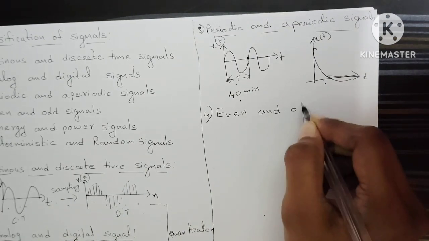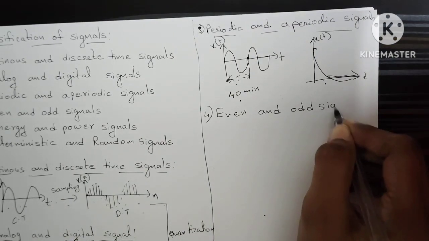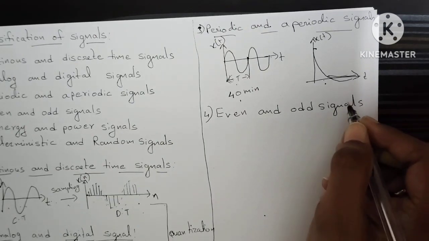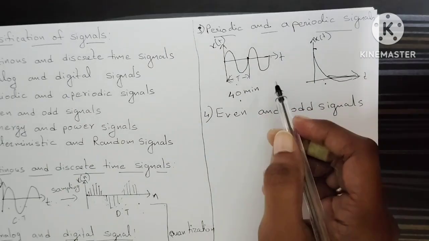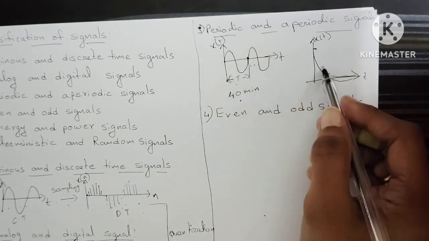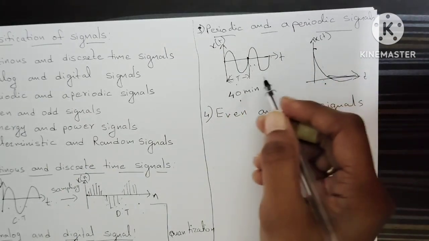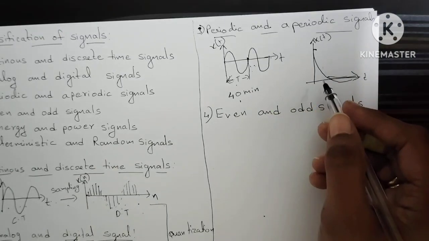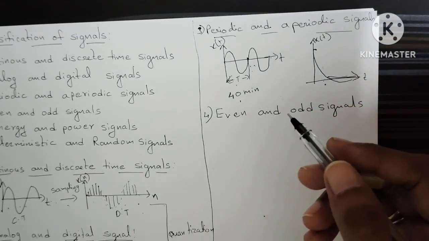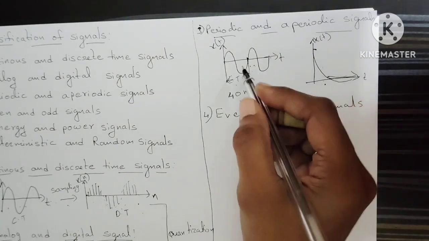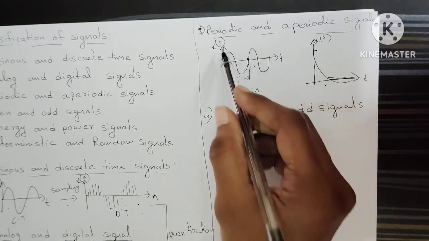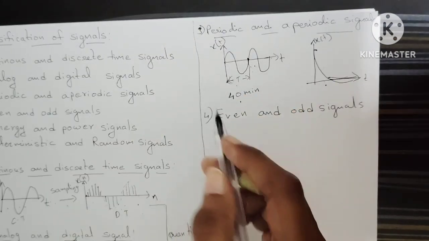Even and odd signals. In the previous video on periodic and aperiodic signals, there are a number of problems on periodic and aperiodic signals. We have to see those in the next video. One of the most important things in periodic signals is the condition of periodicity.